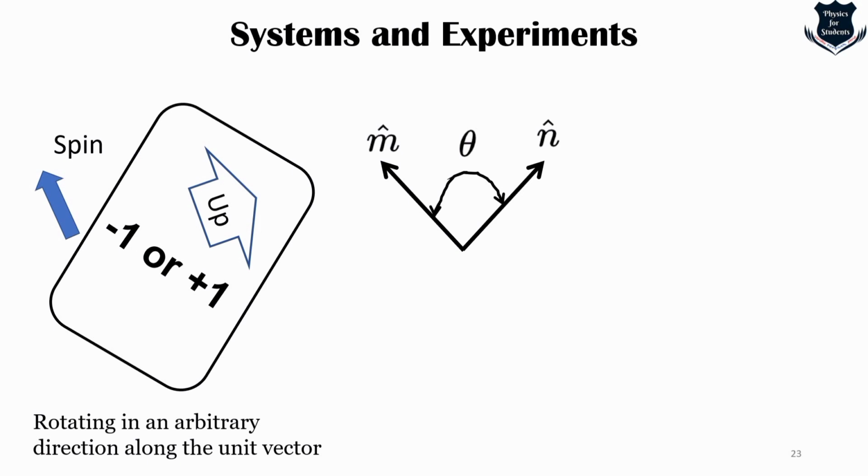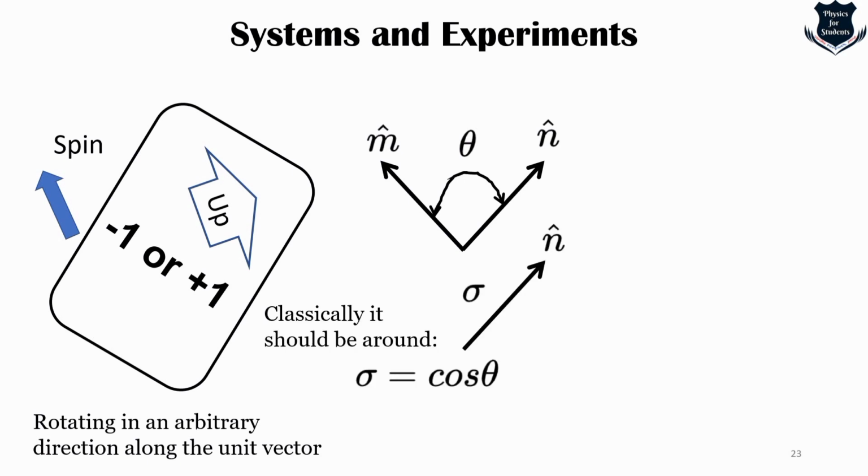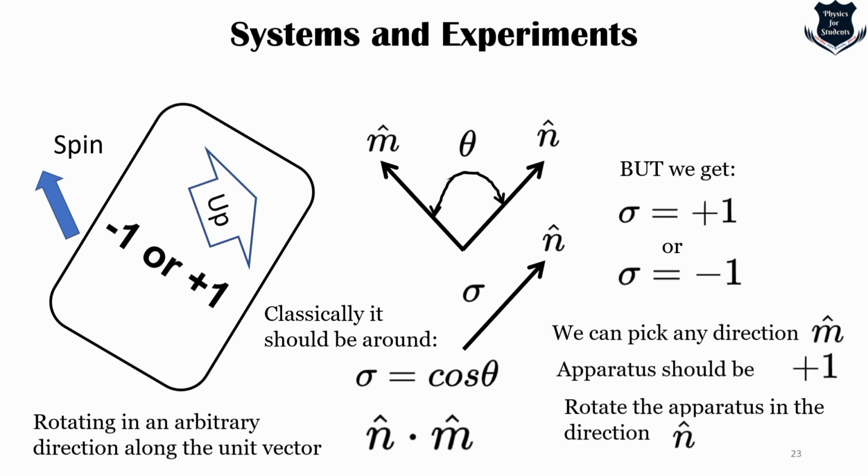Now if n lies at an angle theta with respect to the original direction, the classical answer should be sigma equals cos theta. But as you might guess, each time we do the experiment, again we get sigma equal to +1 or -1. However, the result is statistically biased so that the average is equal to cos theta.